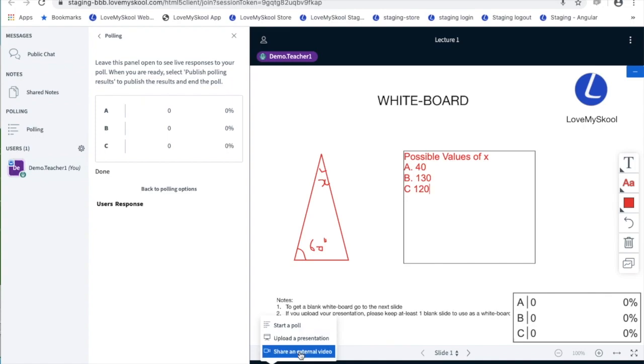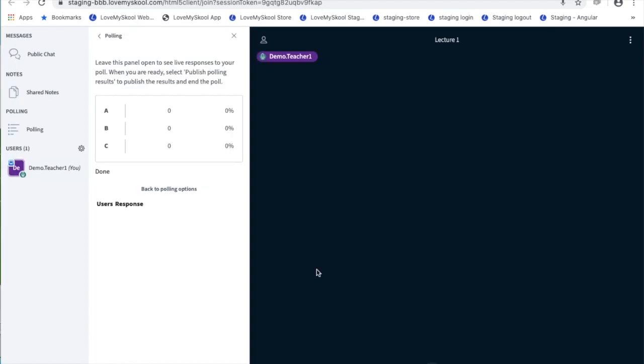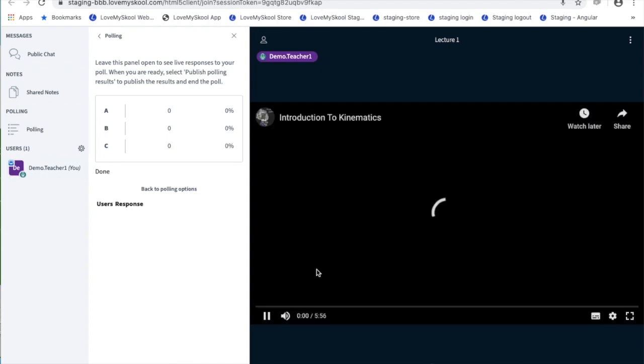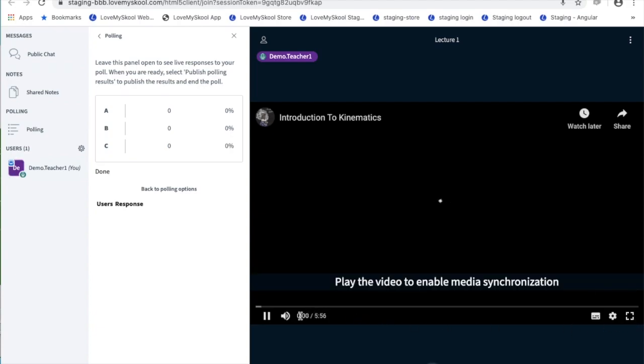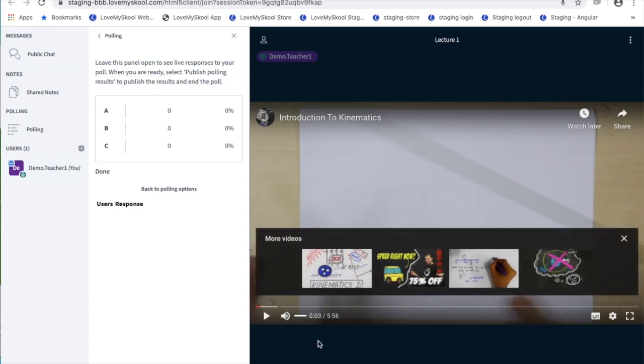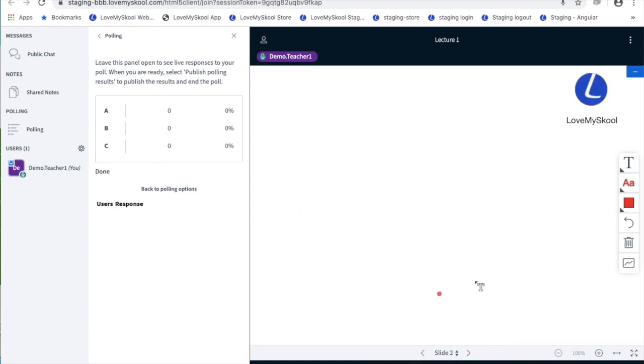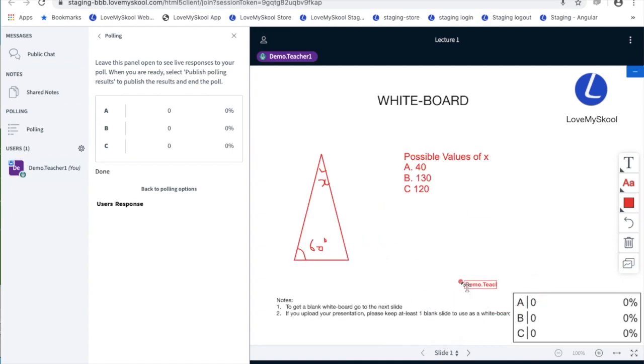I can even add an external video by just simply clicking this external video and putting a URL here. And I can play the video to the entire class right in this whiteboard here. I can make it full screen as well. And I can pause the video, I can talk over it, and then whenever I'm done, I can stop the video and go back to my whiteboard. I can go to my next slide if I want a clean board, or I can always go back to my earlier board that I've written before.